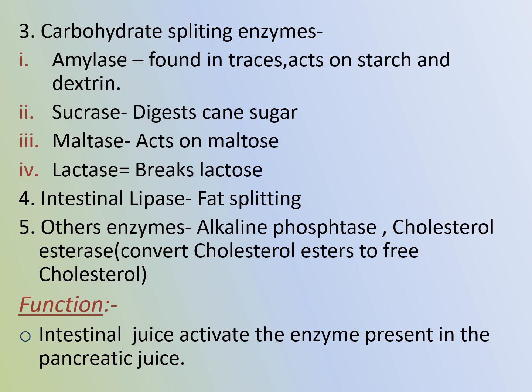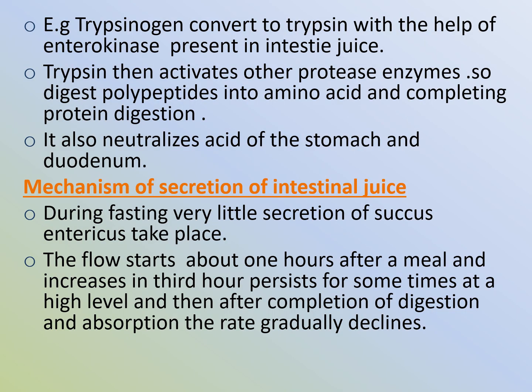Now the function of the intestinal juice. The intestinal juice activates the enzymes present in the pancreatic juice. Example, trypsinogen converts to trypsin with the help of the enterokinase present in the intestinal juice. Trypsin then activates other protease enzymes, which digest polypeptides into amino acids, completing protein digestion. And last one is that it also neutralizes acid of the stomach and duodenum.